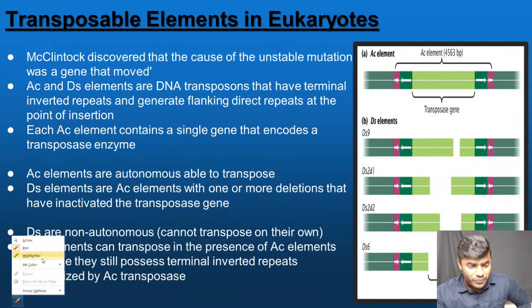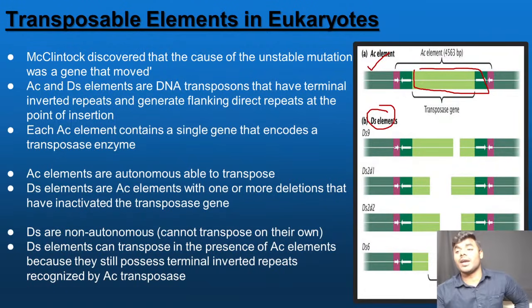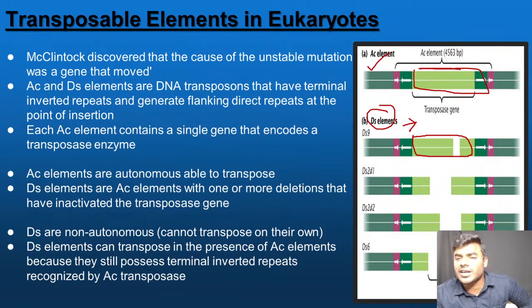Now you have to ask me a very valid question. Sir, here you said that the AC transposable element is moving on its own. There is no doubt about it because it contains the transposase enzyme. Now my question is, how does the DS transposable element move, because it does not contain the transposase enzyme? That is the question. But here comes the answer. The DS transposable element can also move. There is no doubt about it. But how? It can move in the presence of the transposase enzyme of the AC element. Very simple. Don't confuse. You all listen to me.